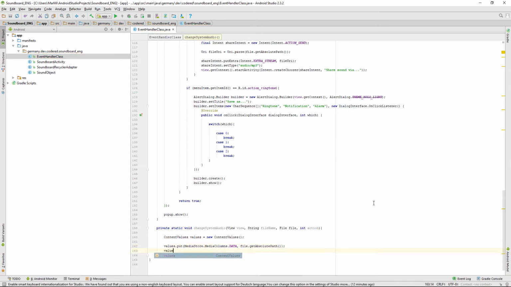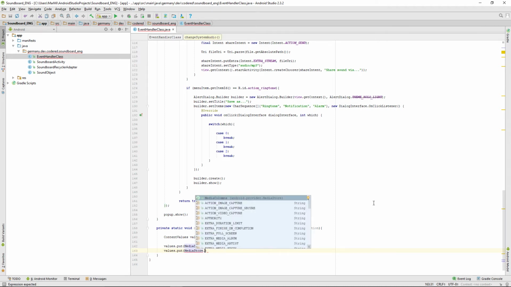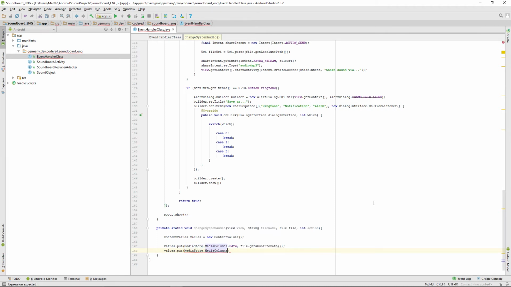After that, we want to, well, set a title for the media file. MediaStore, MediaColumns, and well, will copy that and then just paste it in when I need it. So, title, it will be the file name, and then we need a MIME type that will define the type of media we want to, well, set as ringtone or the like.